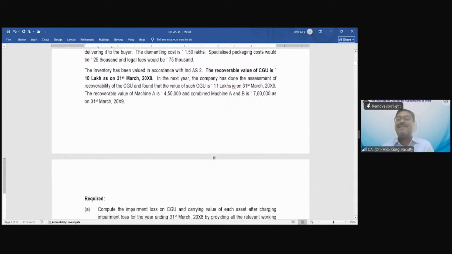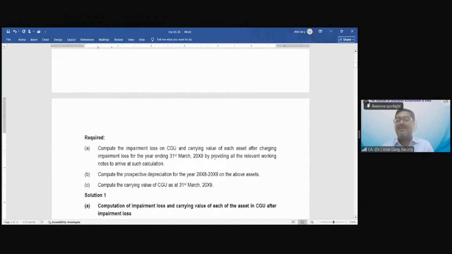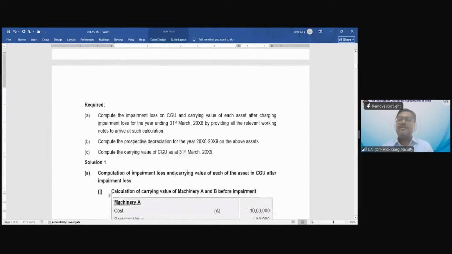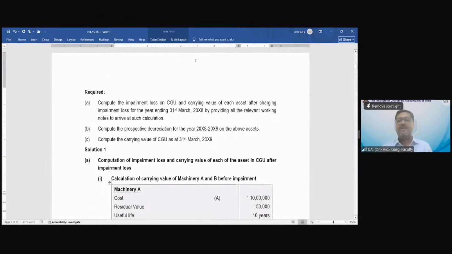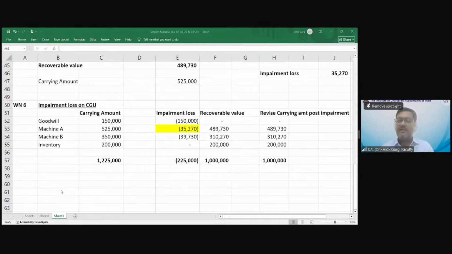So this question is asking you the reversal of impairment loss. The question is asking you the carrying value of CGU. What should be the carrying value of the CGU? And the question is also asking you the prospective depreciation for the year 8-9. Okay. So now let's compute the reversal of impairment loss. सही है ना? क्लियर है यहां तक? कोई चैलेंज तो नहीं? Yes.